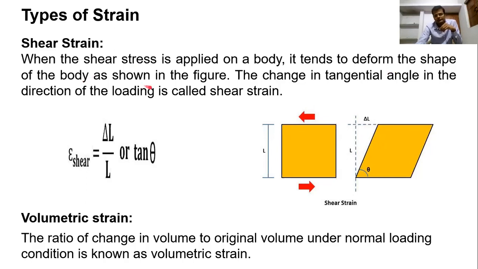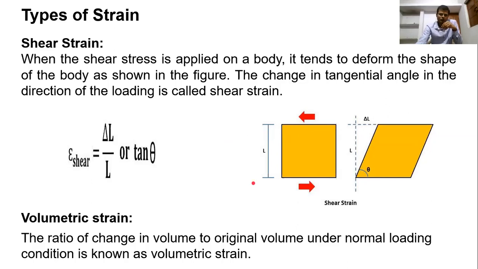Then the change in tangential angle, if force acts parallel on this body, will be theta. So this theta is known as shear strain, or again del L upon L, meaning change in length over original length, or we can say the tangent of the angle. The tangential angle in the direction of loading is called shear strain.